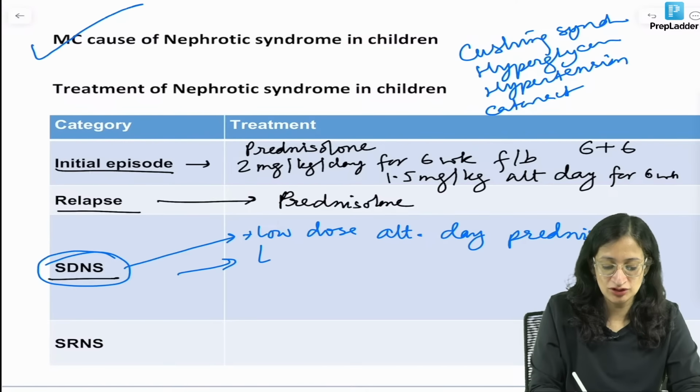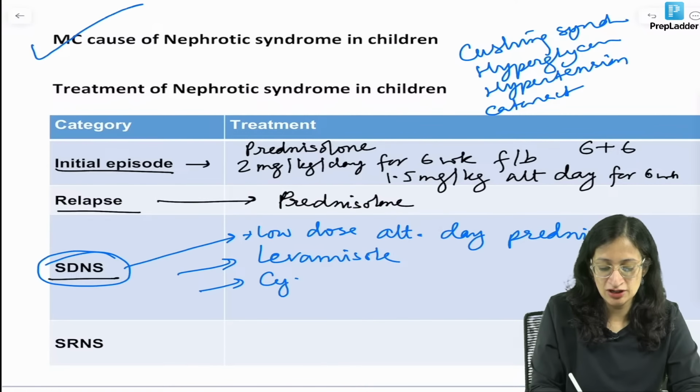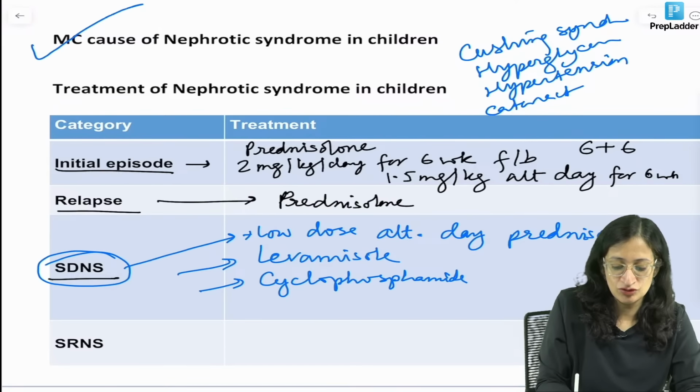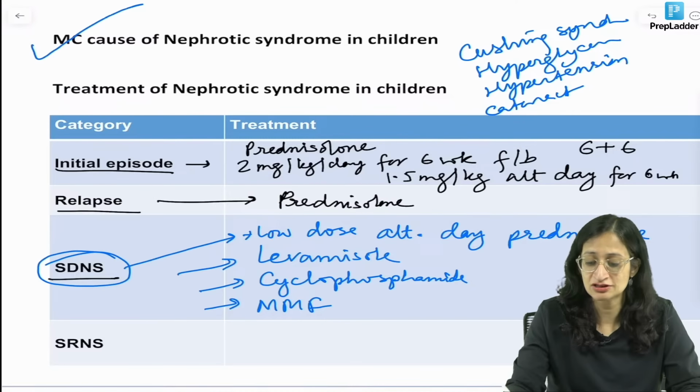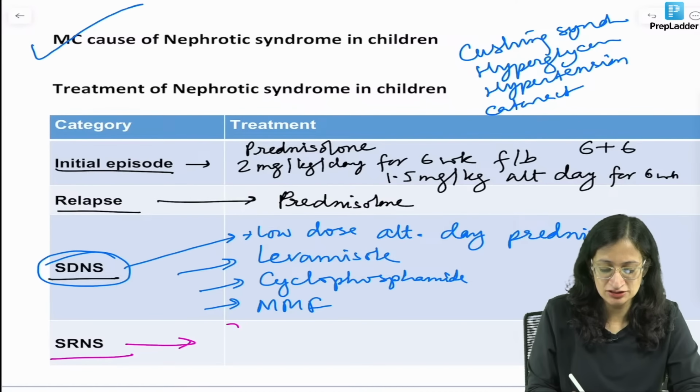Those include levamisole, cyclophosphamide, or MMF, which is mycophenolate mofetil. While in steroid resistant nephrotic syndrome, your drug of choice is calcineurin inhibitors.